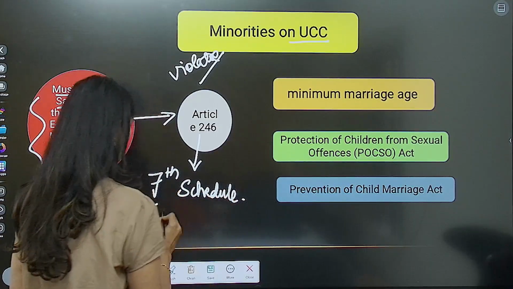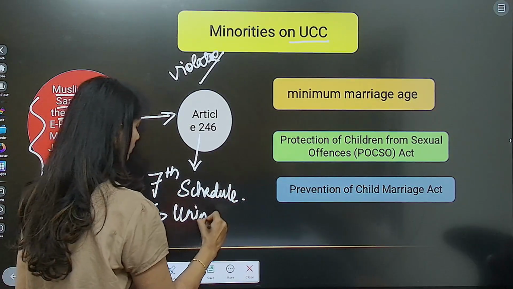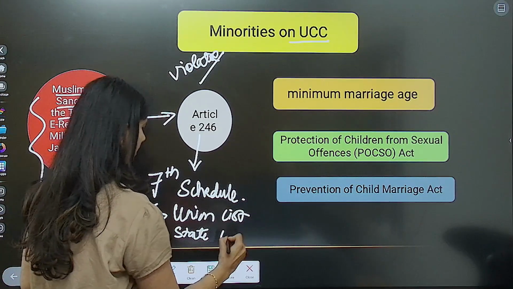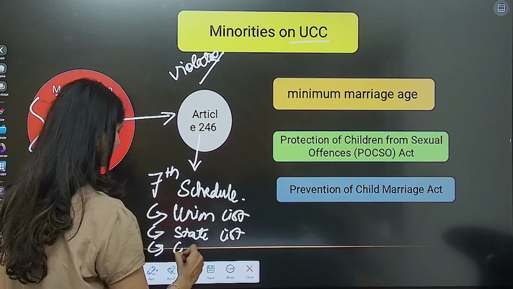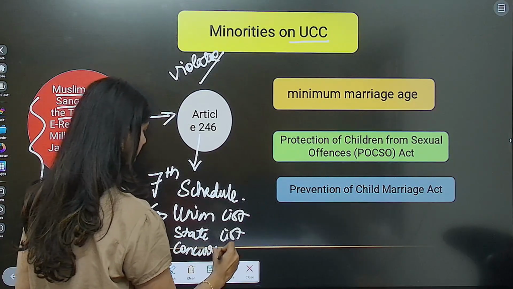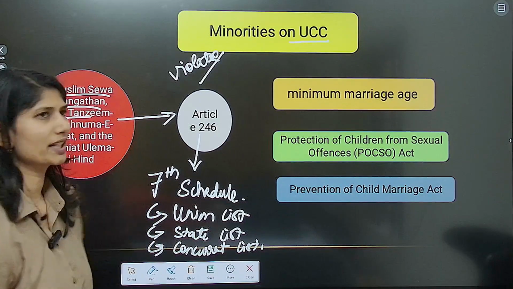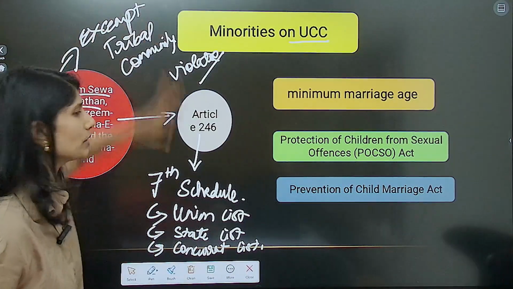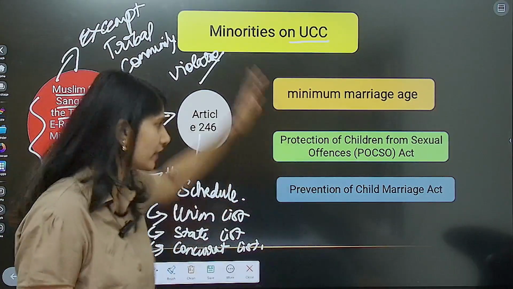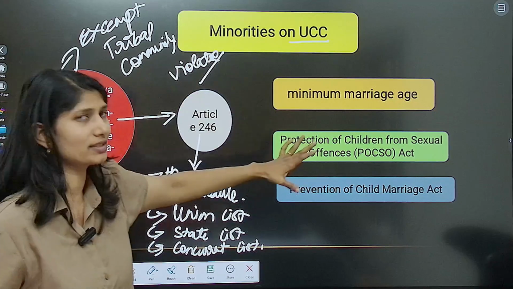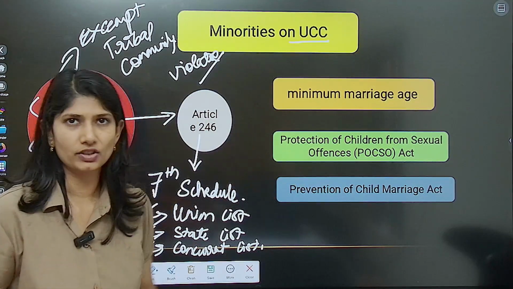What is it? Distribution of powers between the Union list, State list, and Concurrent list. And one more question the minorities have raised is, how can you exempt the tribal community and make it mandatory that minorities have to follow the UCC?